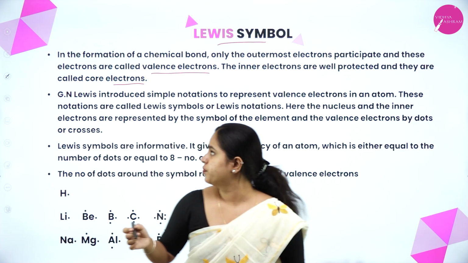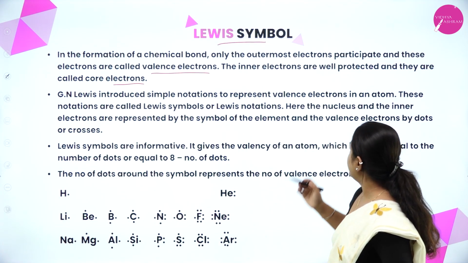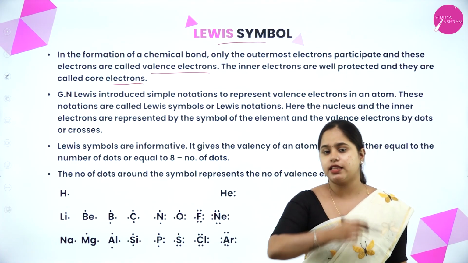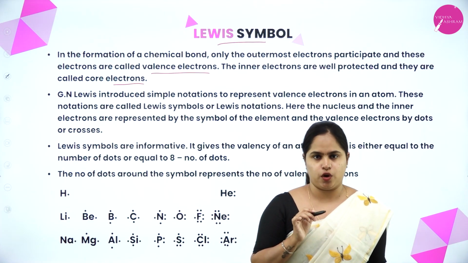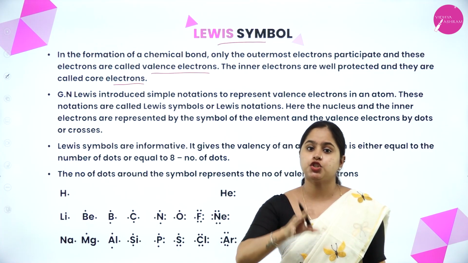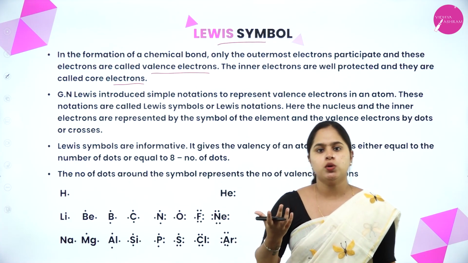Now, Kossel and Lewis introduced simple notations to represent valence electrons in an atom. As said, there is a kernel and there are valence electrons in the valence shell. Using just the valence electrons, to represent an atom, Lewis formulated the Lewis symbol.